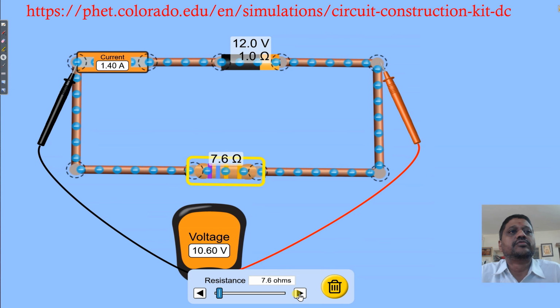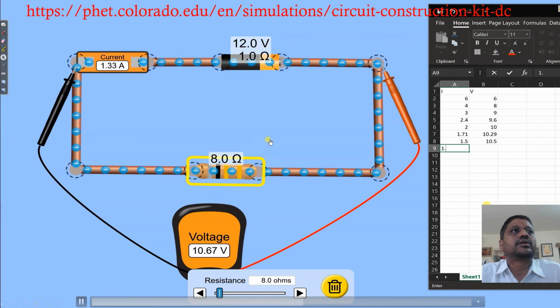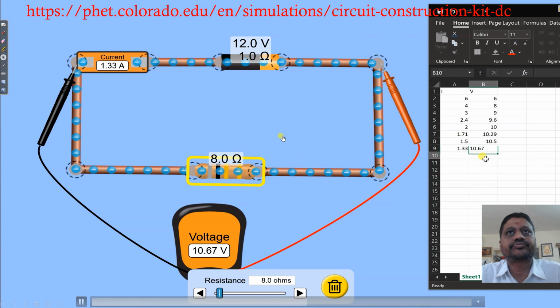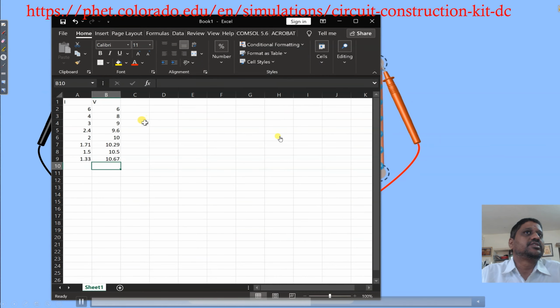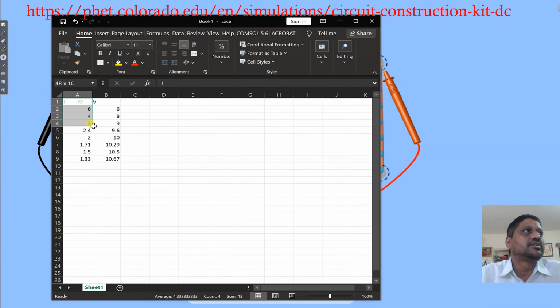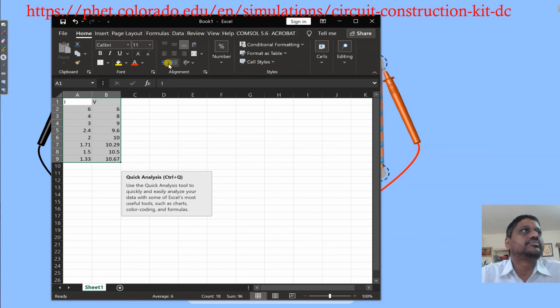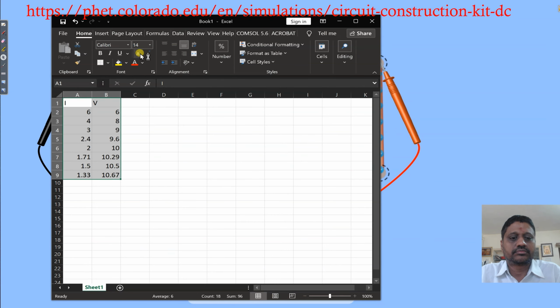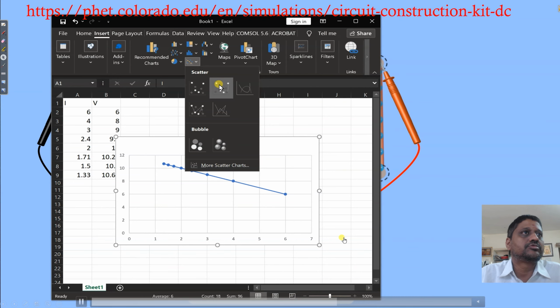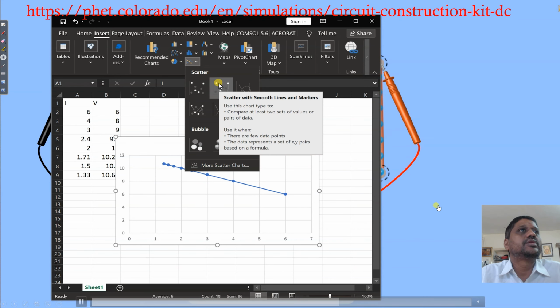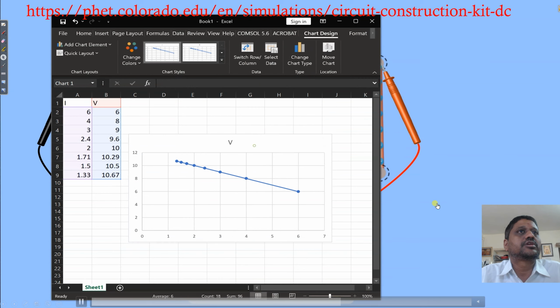Further we will set 8 ohm. We get 1.33 ampere corresponding to 10.67 volt. It is sufficient. Our experiment is sufficient. We get sufficient data, so we will plot a graph. We will plot a scatter graph. So the graph is coming like this.